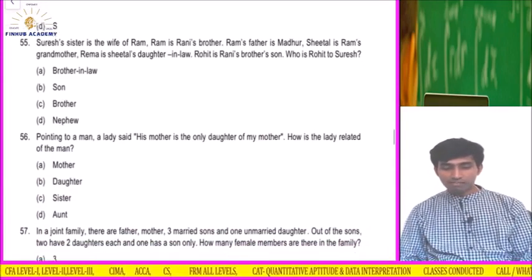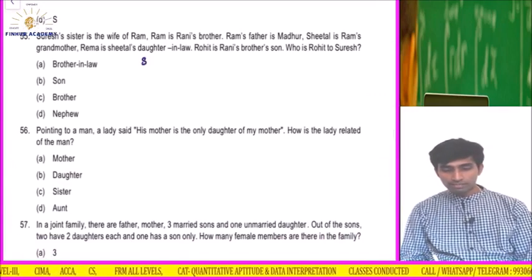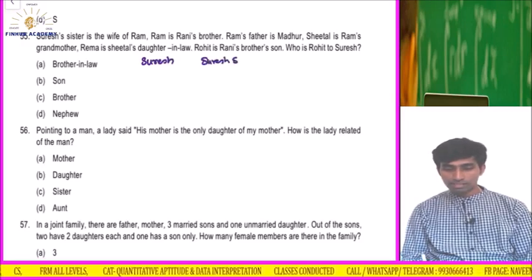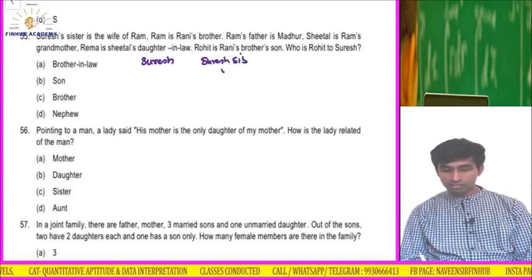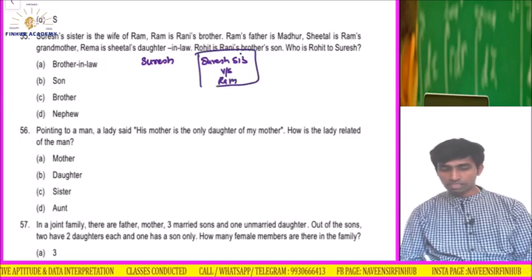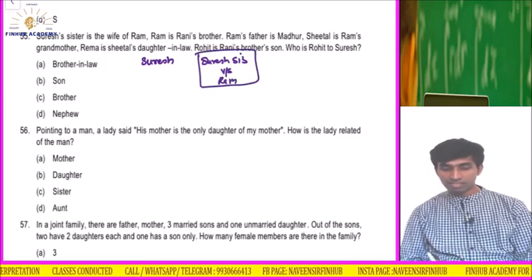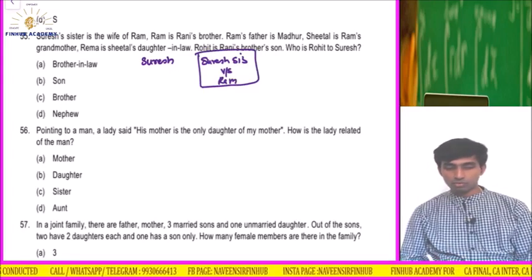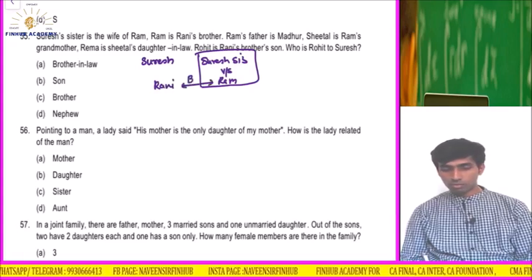Suresh's sister is wife of Ram. So Suresh is there, and Suresh's sister is there. She is wife of Ram. Means versus Ram, husband and wife. So I have written versus; we used to write it like this in the class. Suresh's sister versus Ram means they are husband and wife. Ram is Rani's brother. So Rani is there and they are brother and sister.